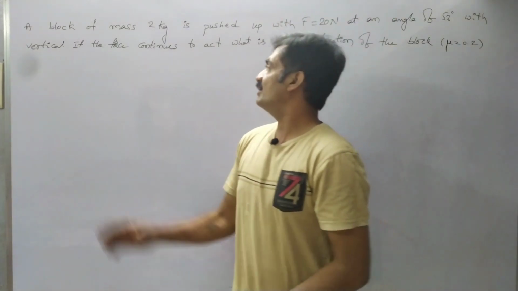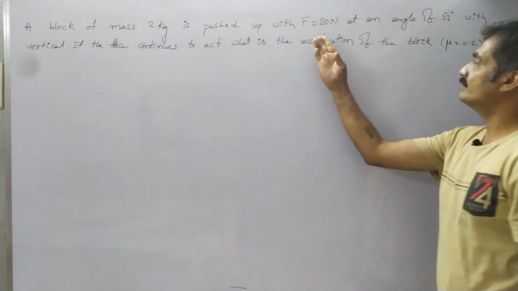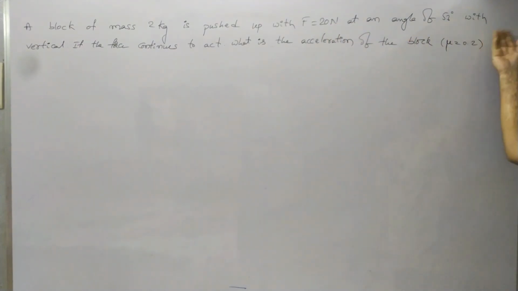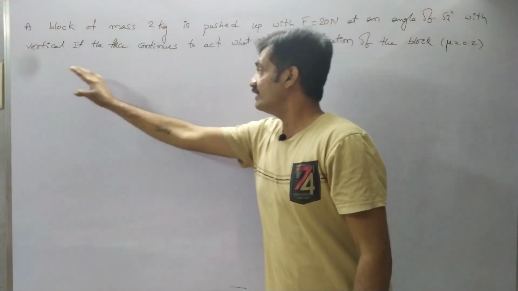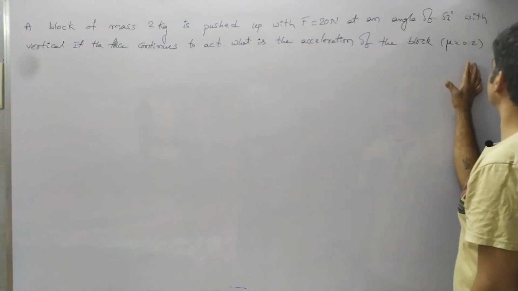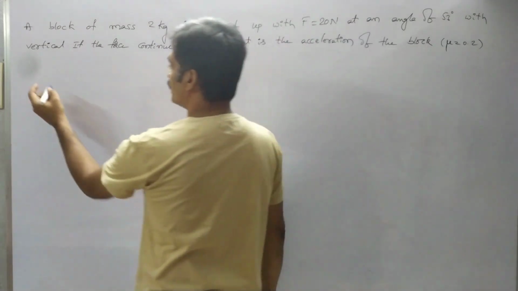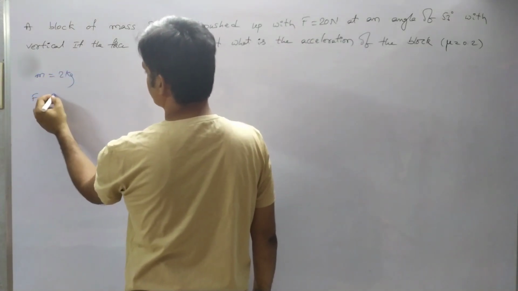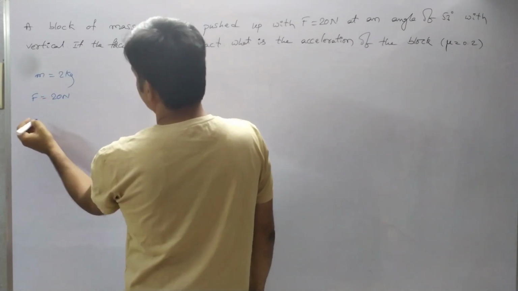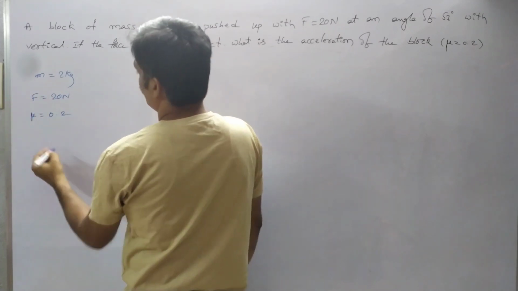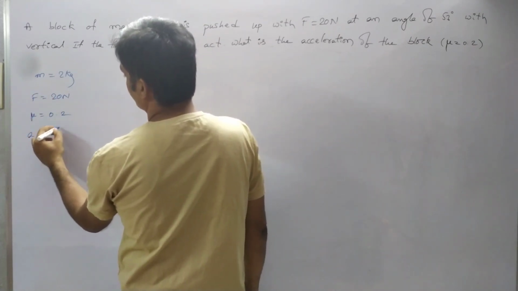The next problem is a block of mass 2 kg is pushed up with a force of F equals 20 Newton at an angle of 53 degrees with vertical. If the force continues to act, what is the acceleration of the block, where mu equals 0.2? Here observe that the mass of the block is 2 kg, whereas the force acting on the block is 20 Newton. Here the value of coefficient of friction is 0.2. Now we have to find out the acceleration.